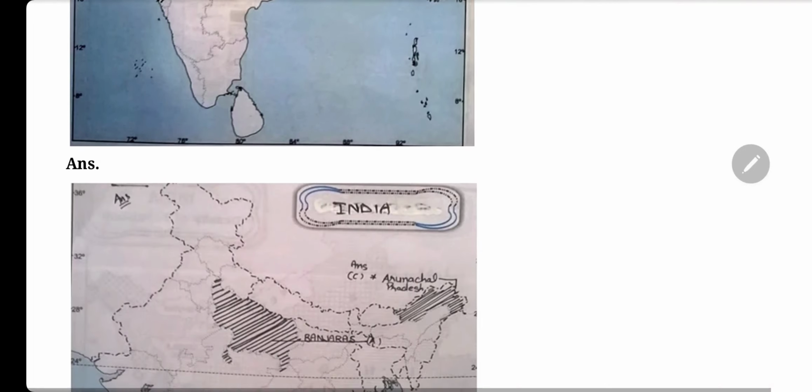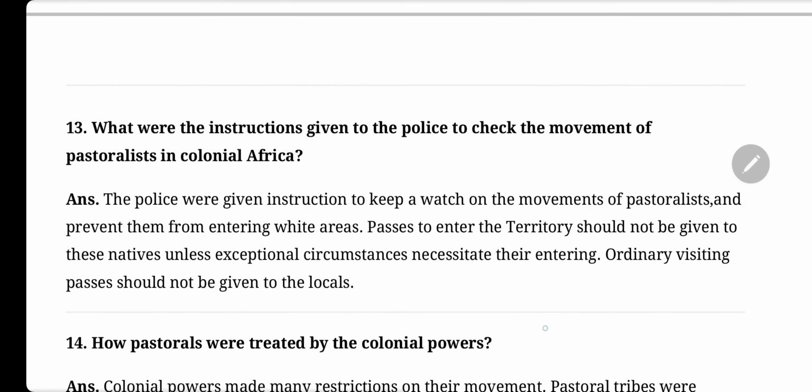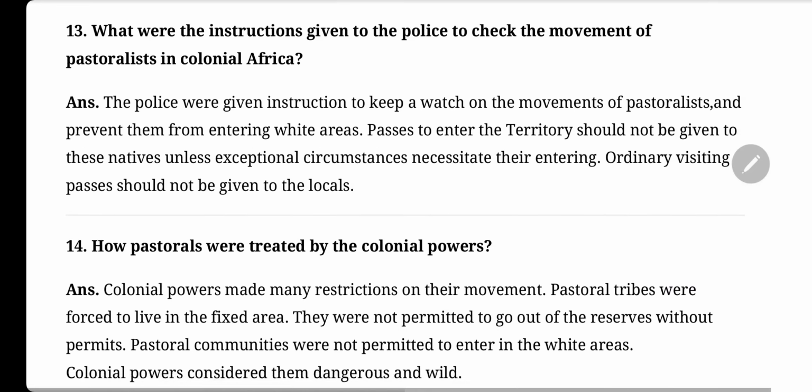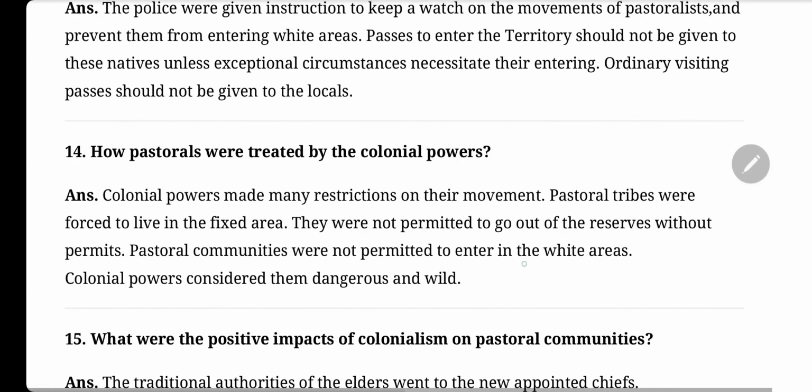ये मैप वर्क है, आप देख लेना. What were the instructions given to the police to check the movement of pastoralists in the colonial Africa? The police were given instructions to keep a watch on the movements of pastoralists and prevent them from entering white areas. Passes to enter the territory should not be given to these native unless exceptional circumstances necessitate their entering. Ordinary visiting passes should not be given to the locals.